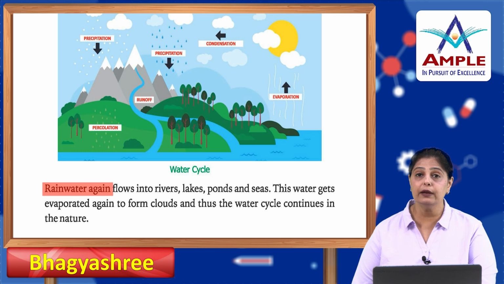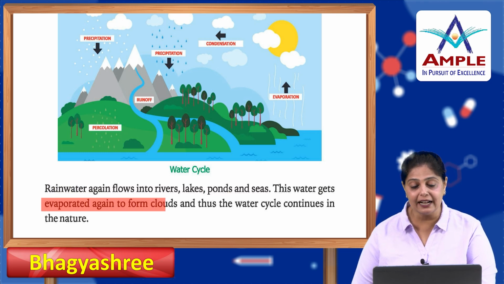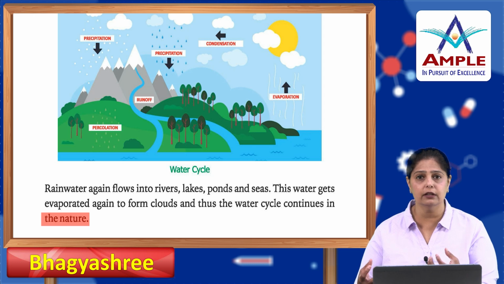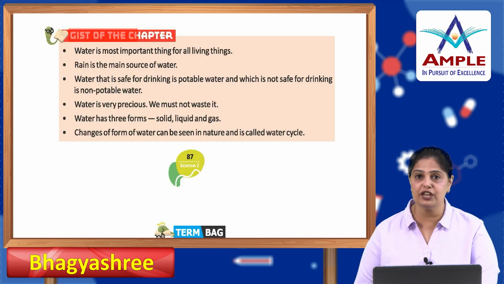Now, rainwater again flows into rivers, lakes, ponds and seas. This water gets evaporated again to form clouds, and thus the water cycle continues in nature. So, evaporation is followed by condensation. When there is heat in the air, precipitation starts. Precipitation means the water starts falling in the form of tiny droplets. And then the water which falls from the clouds comes through the hills, which is a runoff, or on the plains. Now, this is like a water cycle, it continuously keeps happening.